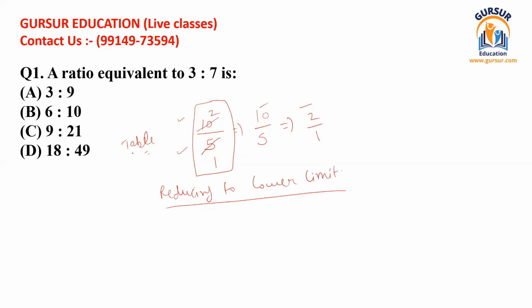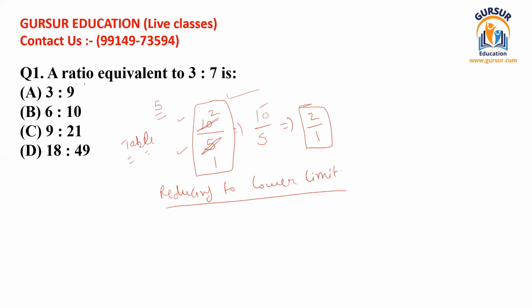Again, listen to me very carefully. If you have a single table, like in this case, this was the table of 5, on the basis of which you can cut both the number in the numerator and the number in the denominator, and whatever figure you arrive at, this whole process is known as reducing to the lower limits. So first of all, you must reduce both the ratios to the lower limits, and after reducing, if they become equal to each other, then that means these ratios are the same.